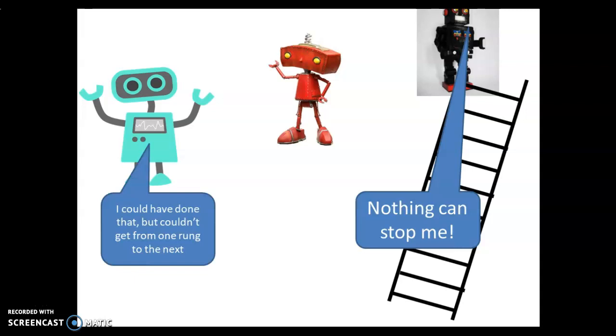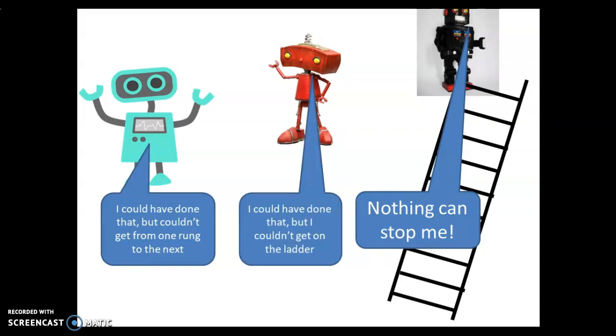Now, the blue robot can look on and say, I could have done that, except for the fact I couldn't get from one rung to the next. And the red robot, I could have done that, but I just couldn't get on the ladder. And that shows that in order for a robot to climb a ladder, there are two things the robot has to be able to do, and it has to be able to do both of them. If it can't, then it can't climb the infinitely long ladder. So there's really two elements here at play. So hopefully you're recognizing the link to induction.